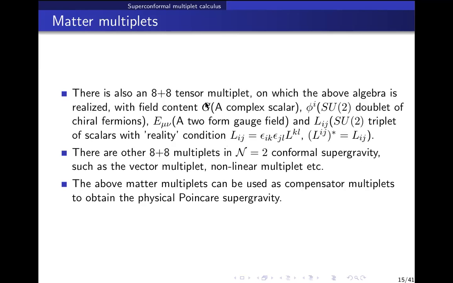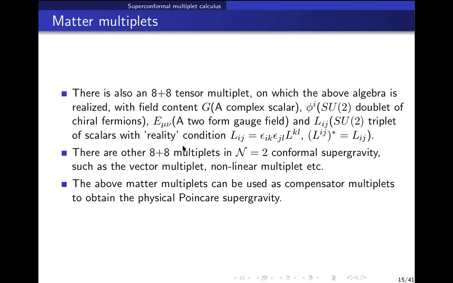This is 2, 5. And a two-form gauge field, you need some analysis, so it has 3 off-shell degrees of freedom. So 8 components. And the fermionic content is just one doublet of fermions, so that has 8 components, 2 times 4. So it is an 8 plus 8 multiplet. There are other multiplets, such as the vector multiplet, nonlinear multiplet, etc.